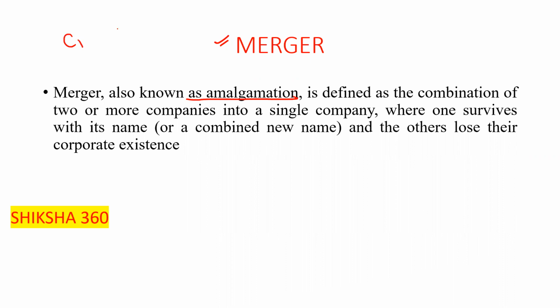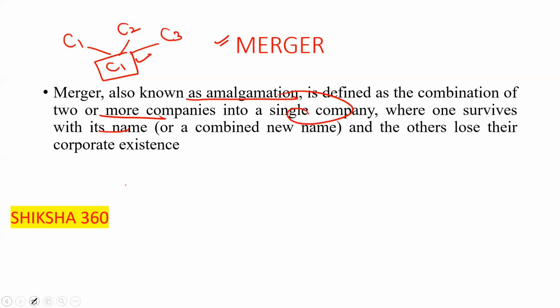This one is company one, this one is company two, and both are joined. We consider it like this: two or more companies into a single company where one survives with its name, like C1, C2, C3, and the last one we have named C1. One survives with its name or a combined name, and the other loses its corporate existence.